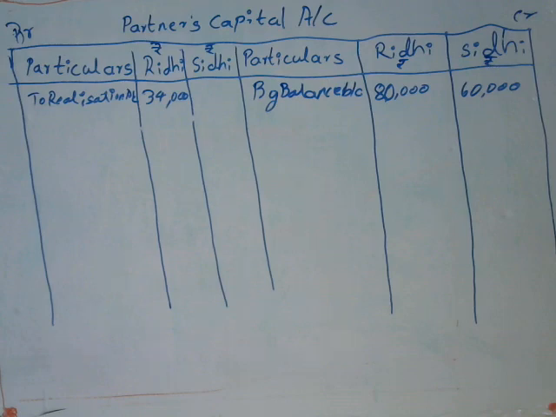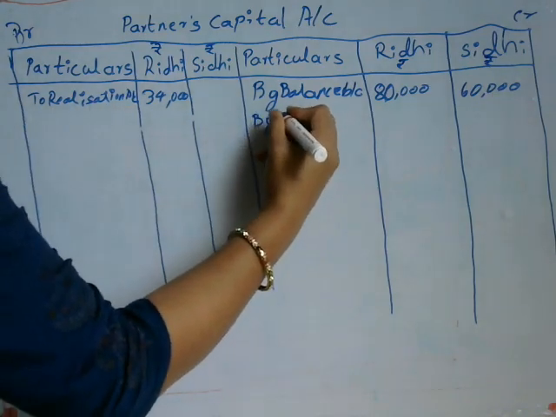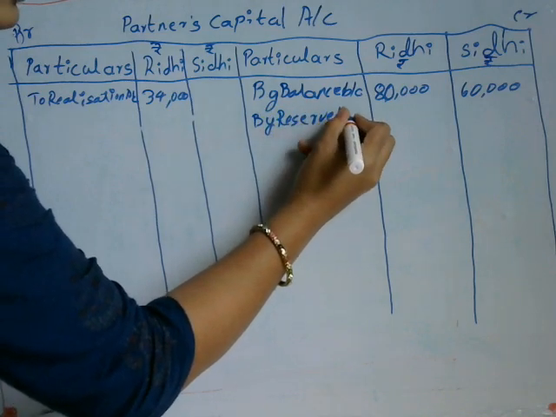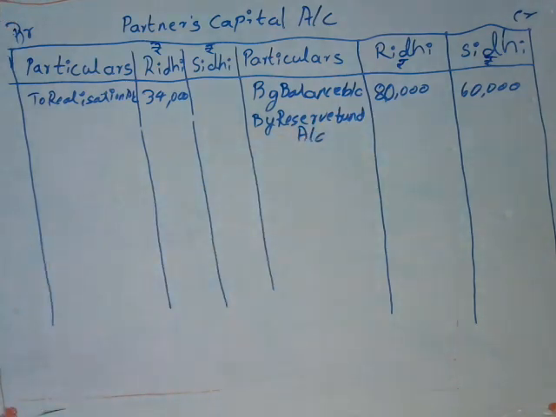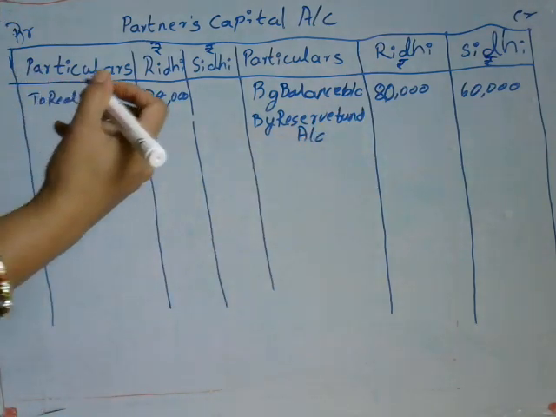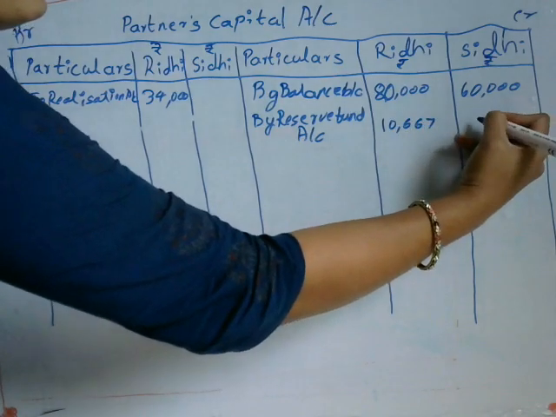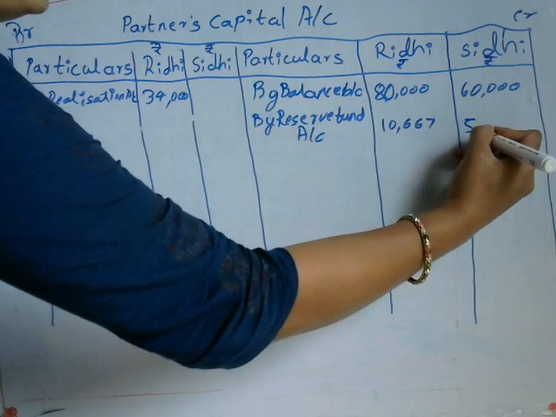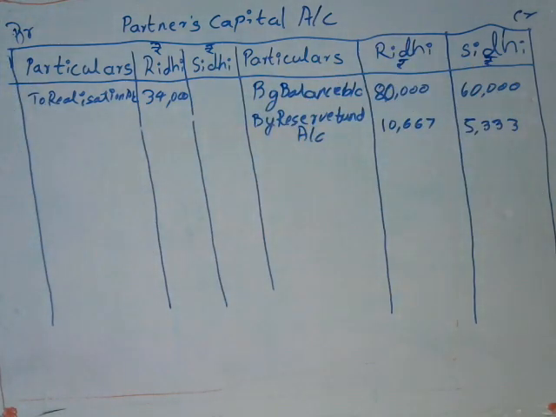So by reserve fund account, Riddhi gets 10,667 rupees, and Siddhi's amount is 5,333 rupees. In the 2:1 ratio, we distributed the 16,000 to both partners.